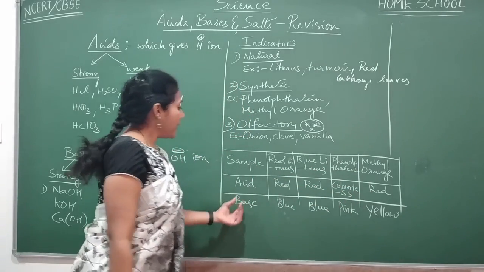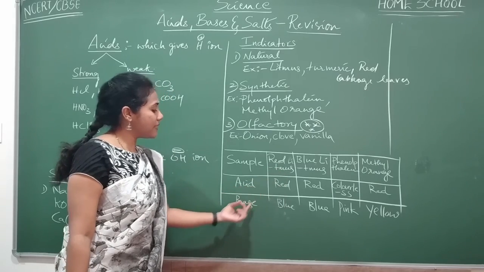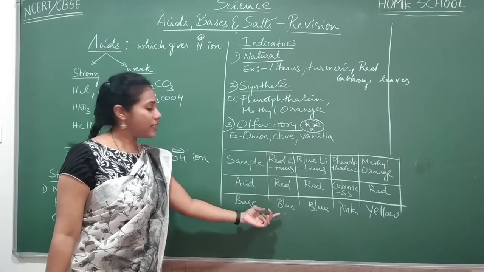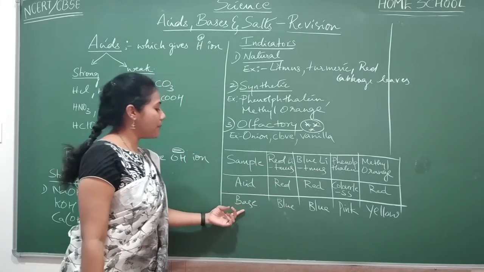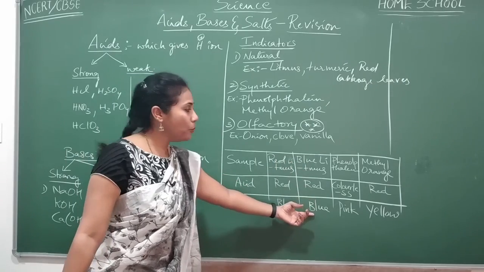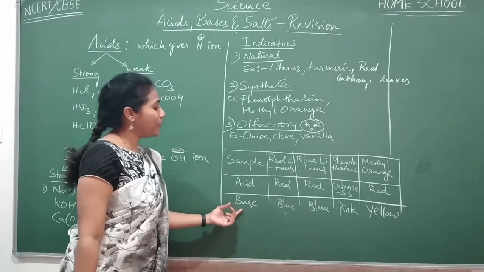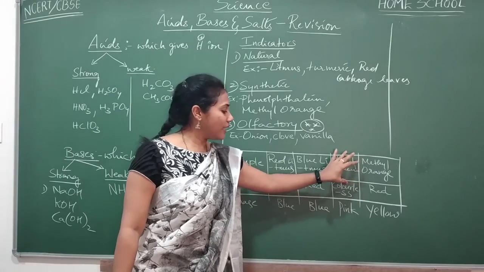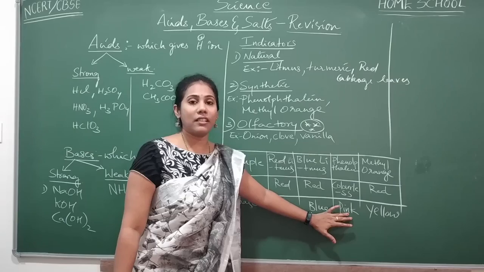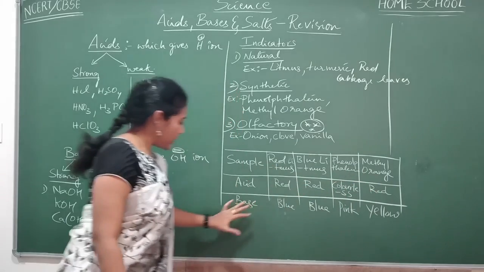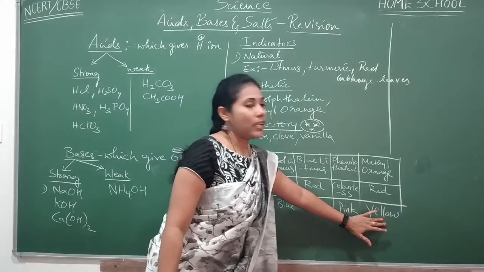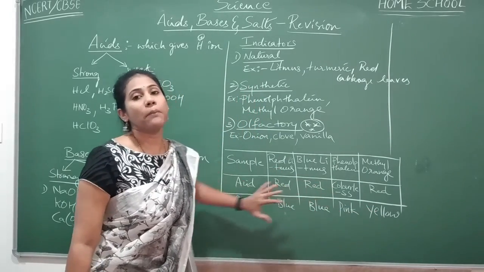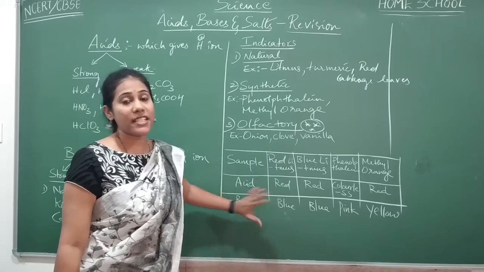Okay. Fine. And next one, when red litmus is dipped into base, red will become blue. Red converts into blue. When blue litmus is dipped into base, blue remains blue. When phenolphthalein is added to base, you know, phenolphthalein previously is basically colorless. That colorless will be converted into pink color. Okay. When methyl orange is added to base, you get yellow color. So these color changes you must remember. This is also a very important concept where questions can be asked.